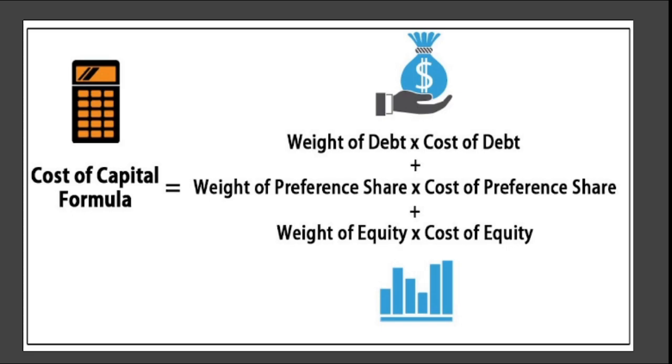So the general cost of capital formula is the weight of debt into cost of debt, meaning the portion you have raised into the cost of debt, which we have already discussed how to calculate. Then the weight of preference share capital into the cost of preference share capital, plus the weight of equity into the cost of equity. This was also discussed in detail in the previous videos, so I request you to go back and listen to that video, and then come back so that you can clearly understand the further concepts. Okay, let us move on to the next one.